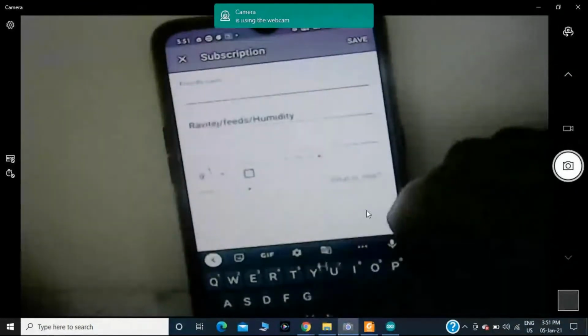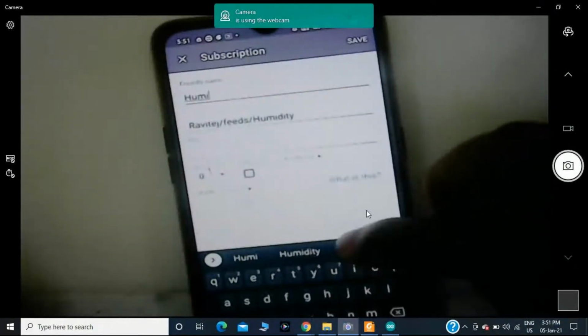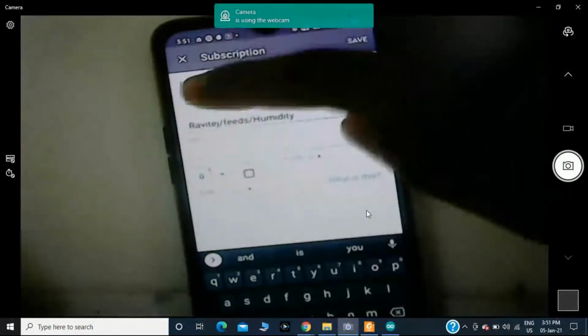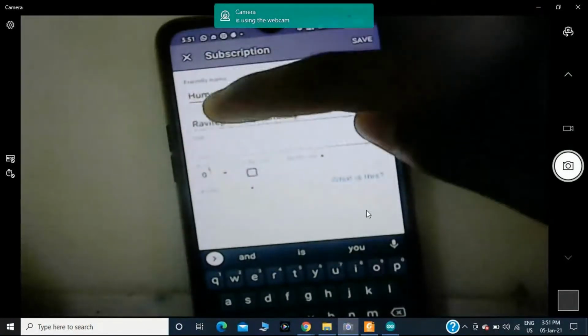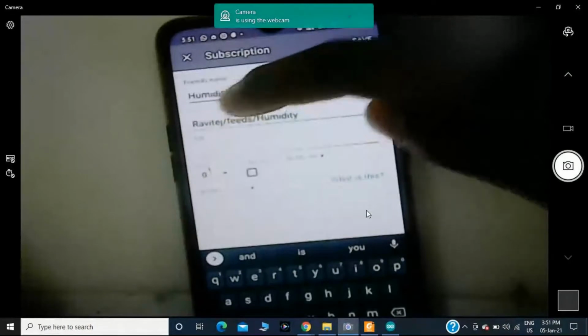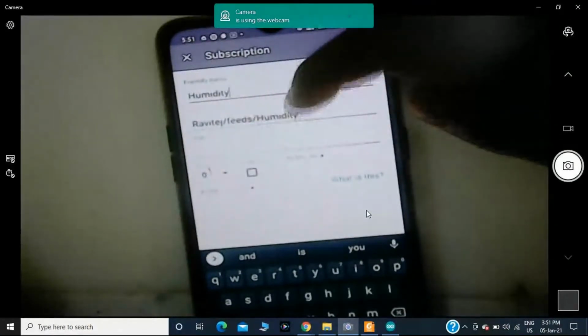That's why I am providing it as humidity. Topic name, you have to be very careful. Ravitej is the username, then afterwards feeds, and the feed name is what? Humidity. Then you should save it.